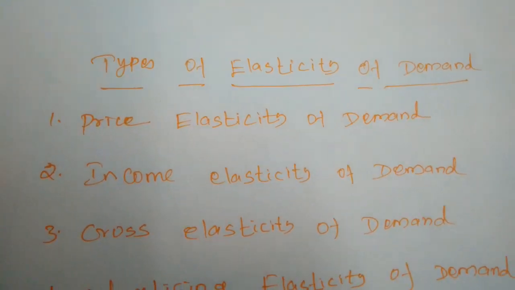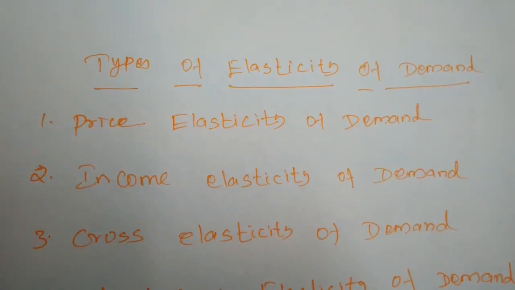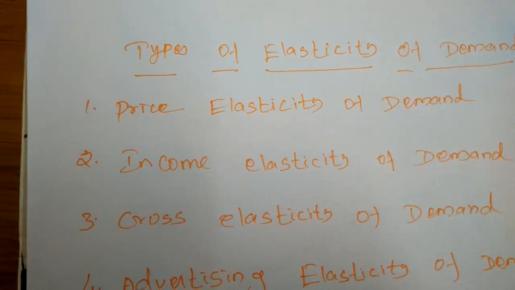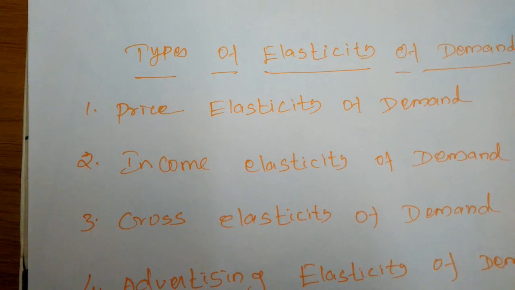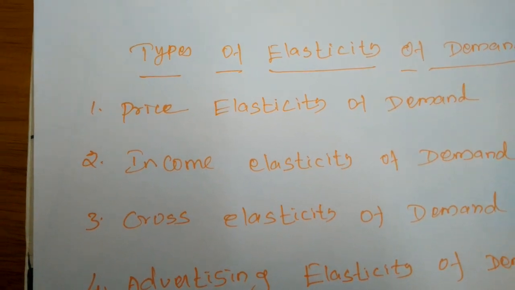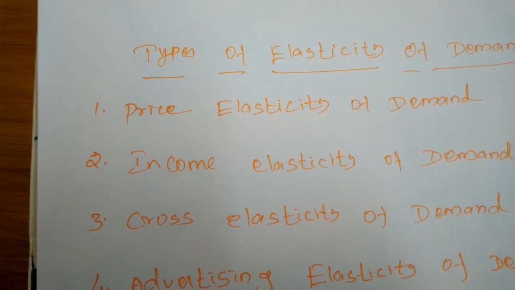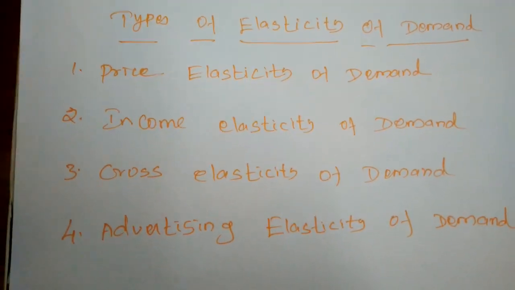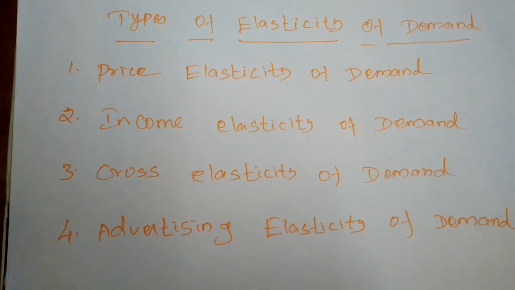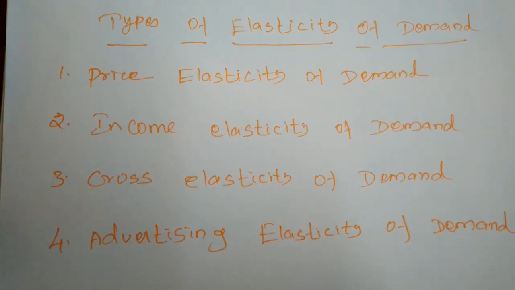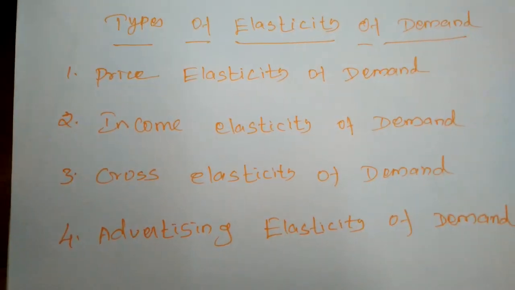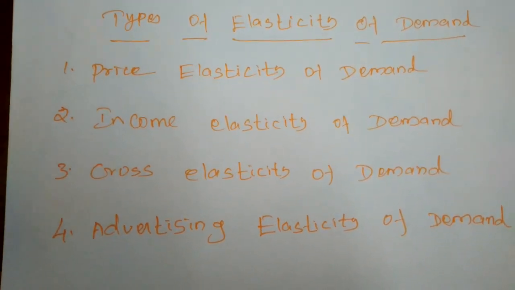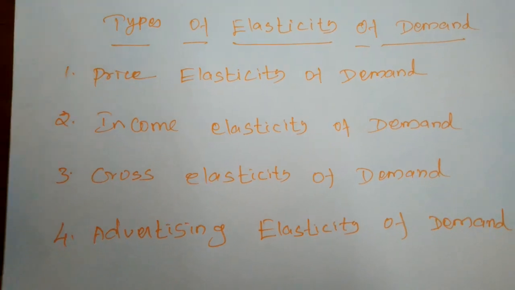The first one is price elasticity of demand. The price elasticity of demand is commonly known as elasticity of demand because price is the most influential factor affecting the demand. Even though there are many determinants of the demand for a commodity, price is the most influential factor. So the price elasticity of demand is also simply called elasticity of demand.